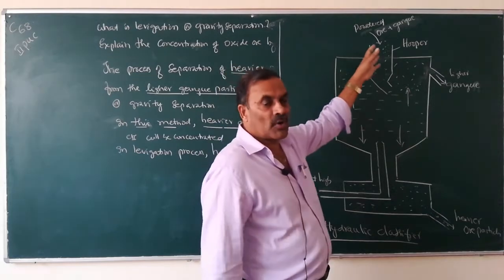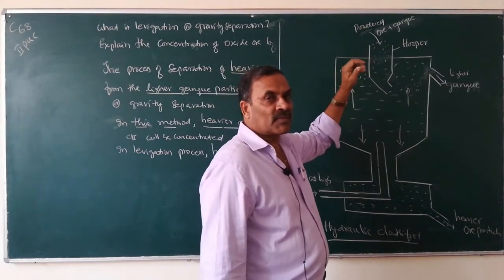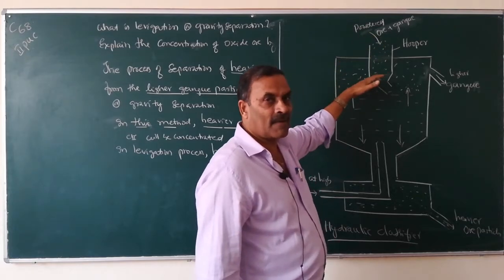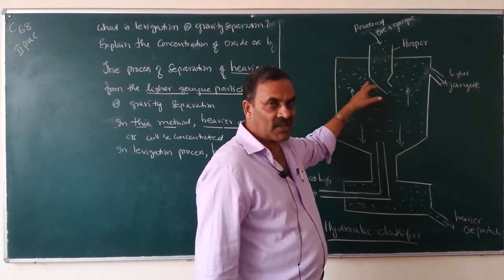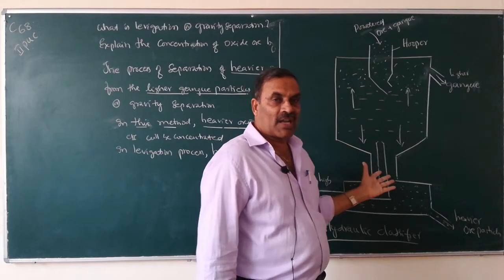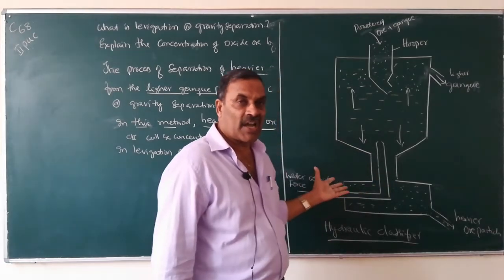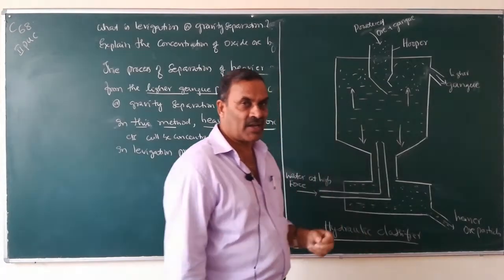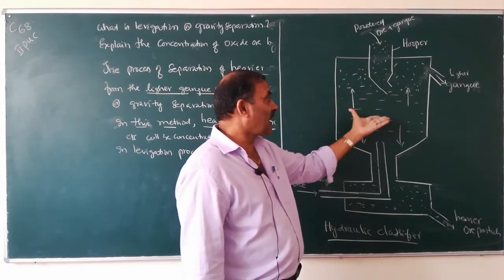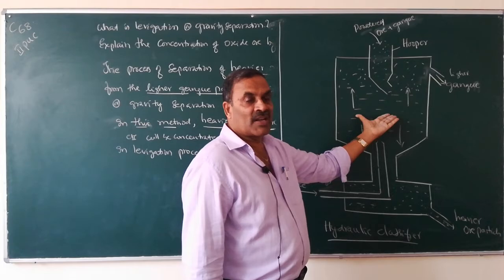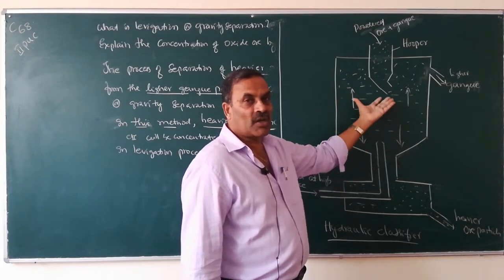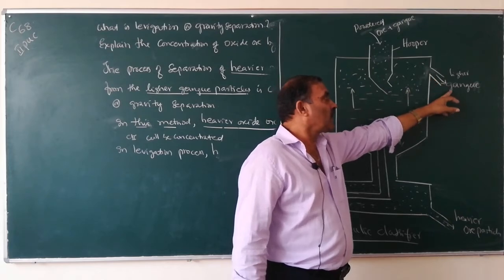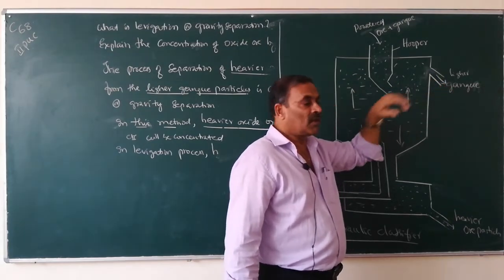So powdered ore containing the gangue particles is introduced from the top of the hydraulic classifier. Water at high pressure or high speed is passed from the bottom of the reservoir. Lighter gangue particles will rise along with the water to the top, and they will be removed from this outlet.